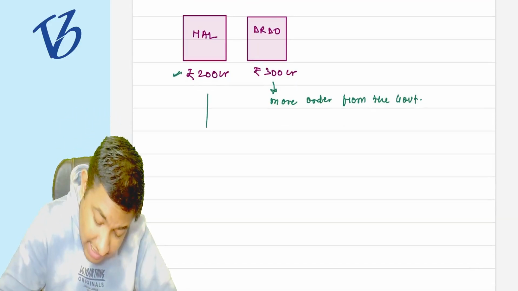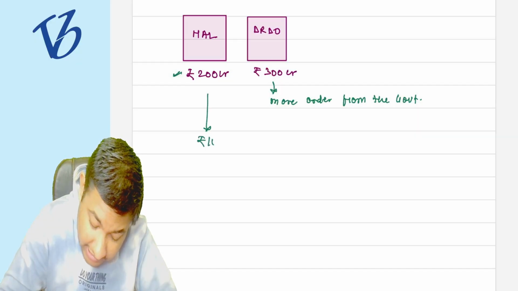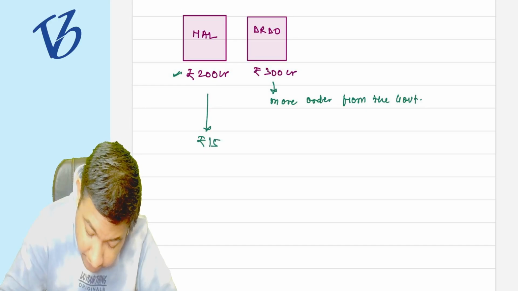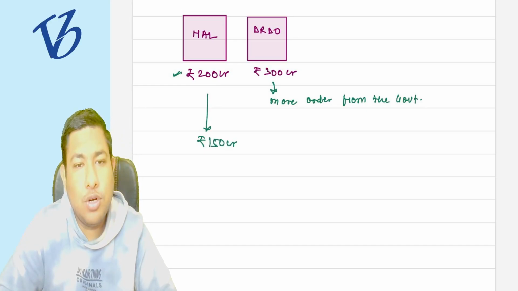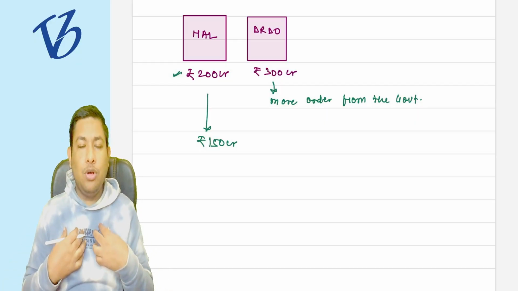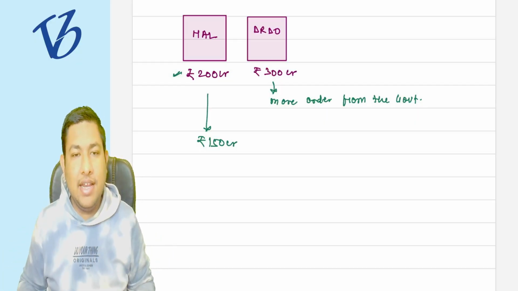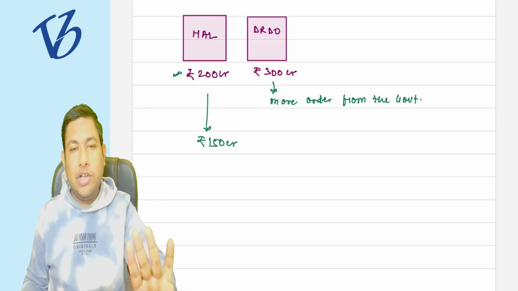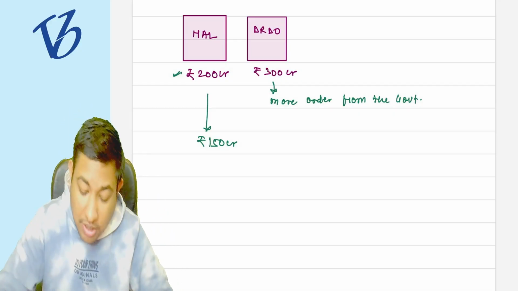So HAL used only 150 crore of the import license that is given to HAL. They can import for 200 crore, but used only 150 crore because they do not have such orders.